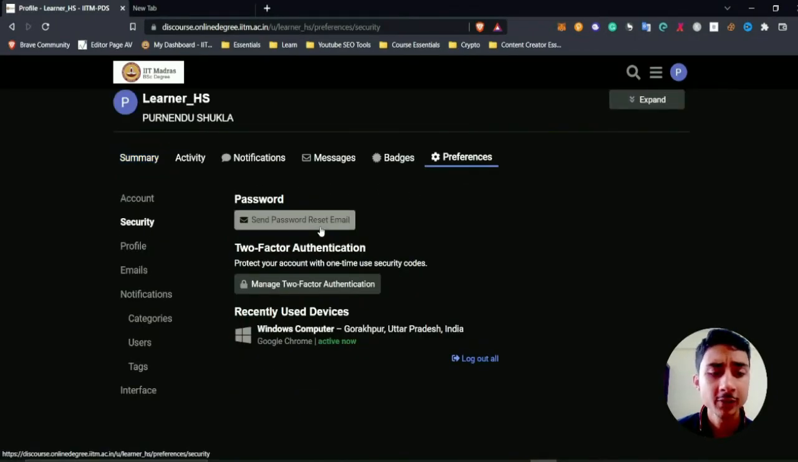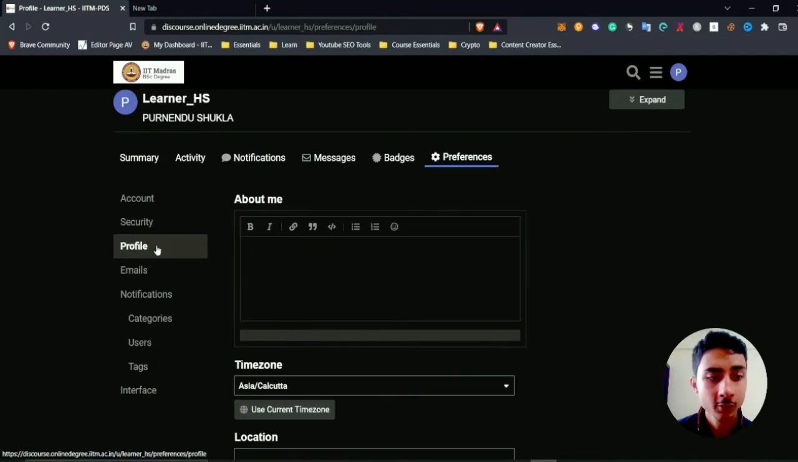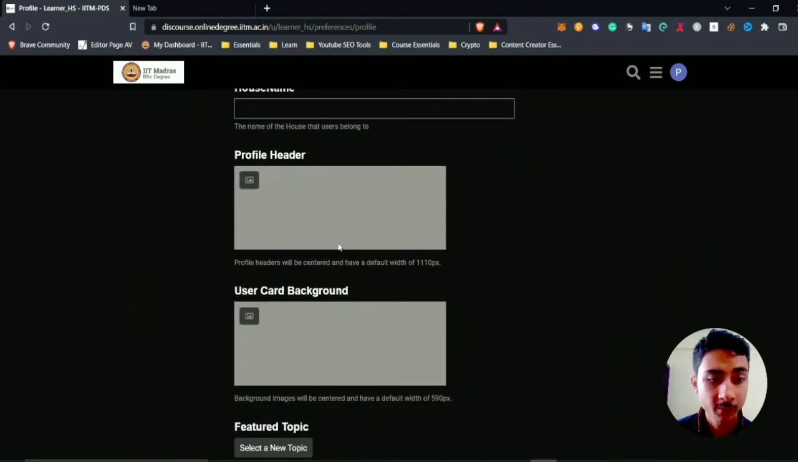Now next in the security, you can either reset your password and you can enable your two-factor authentication. Best thing is you can see the recent devices that you have used to log in. Now you can set profile. This is the main page where you can set everything about you.